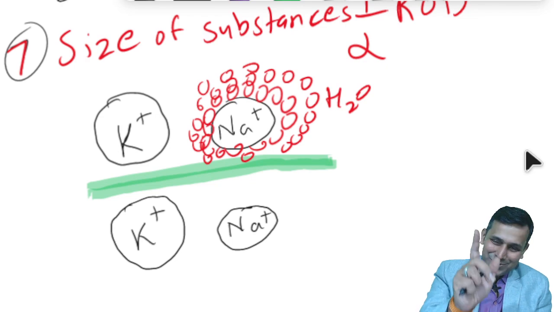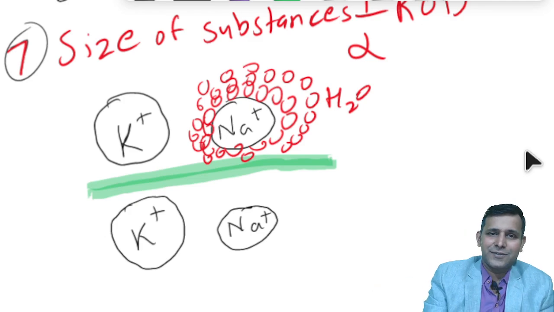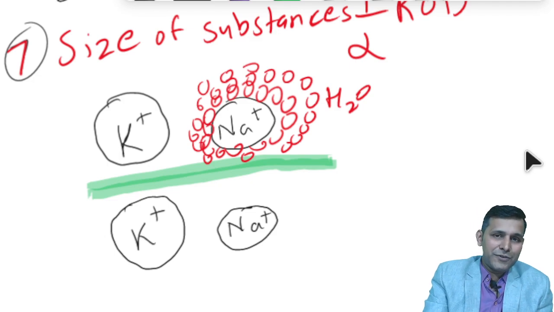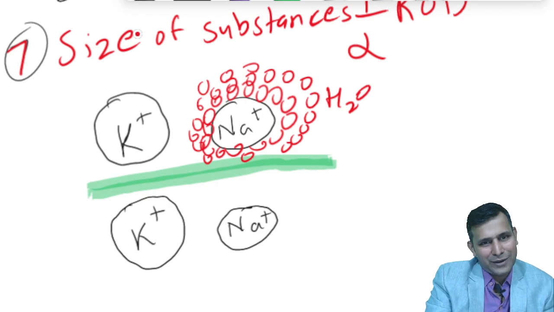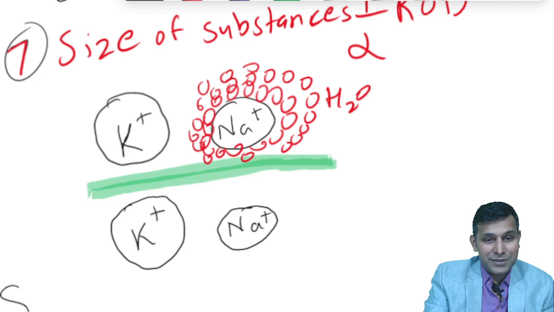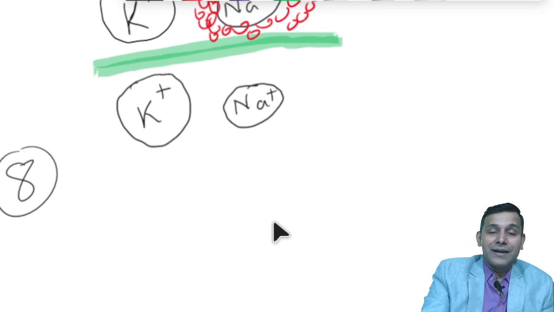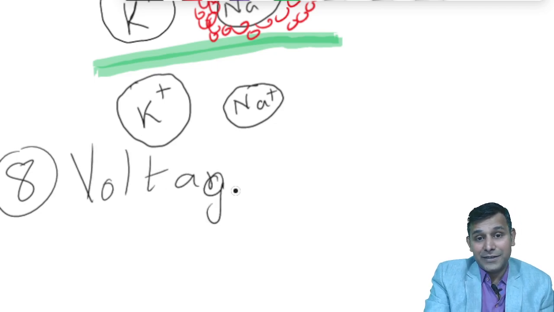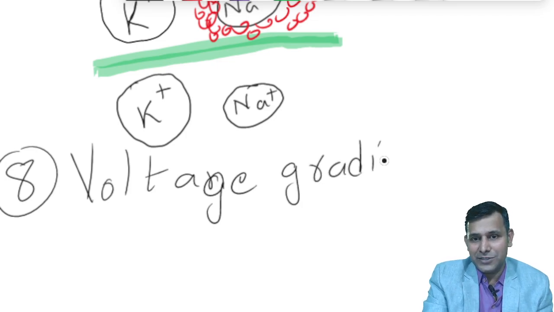Last but not least, one more factor. There is a huge list of factors, but at least we should cover some of the very important ones which determine the rate of diffusion and are important for our further studies. Let us go with one more. I'll add one more factor which also determines the rate of diffusion. Which one is that? It is called the voltage gradient. A voltage gradient is another factor which determines the rate of diffusion. Voltage gradient, one of the very interesting ones.